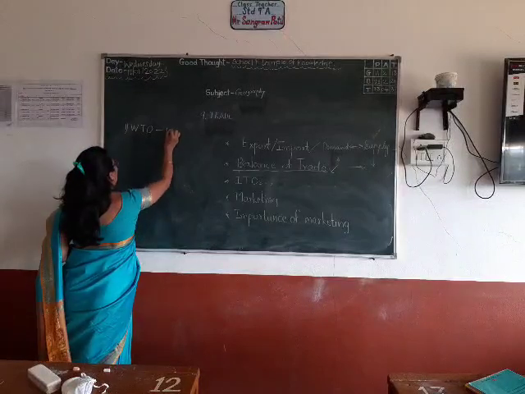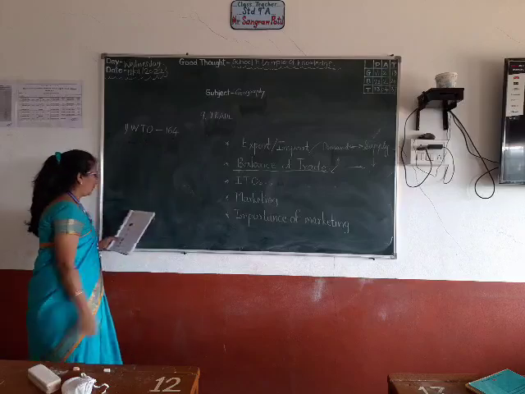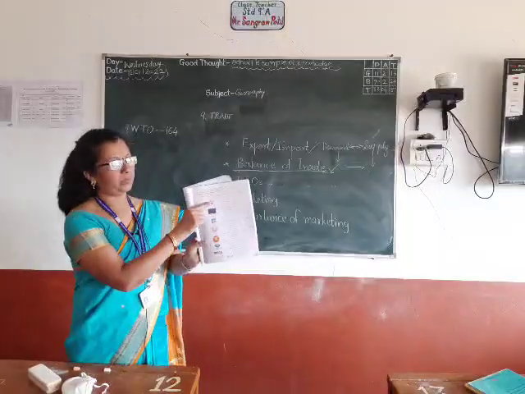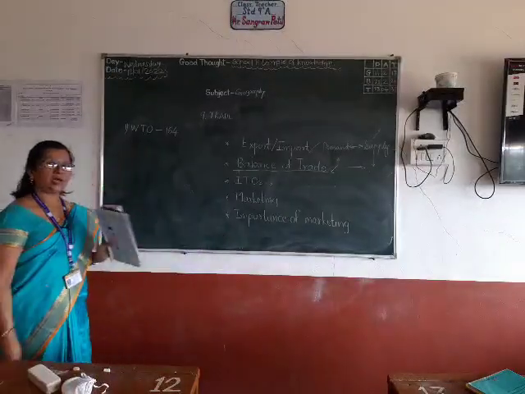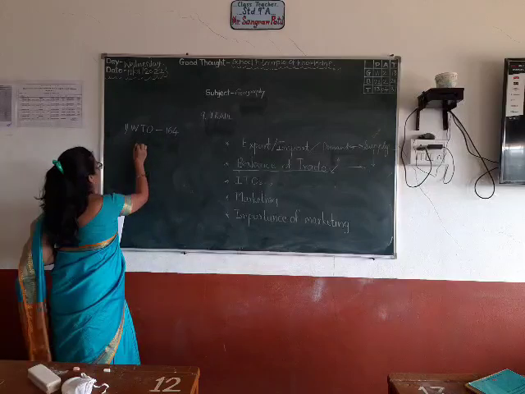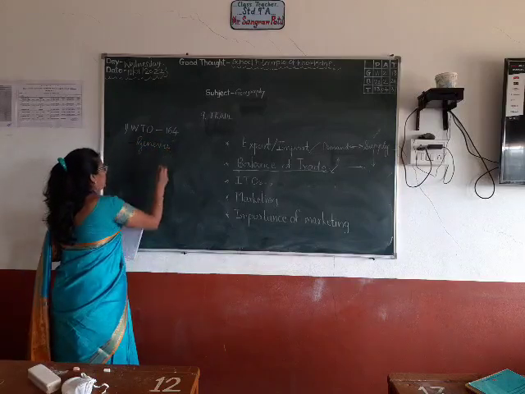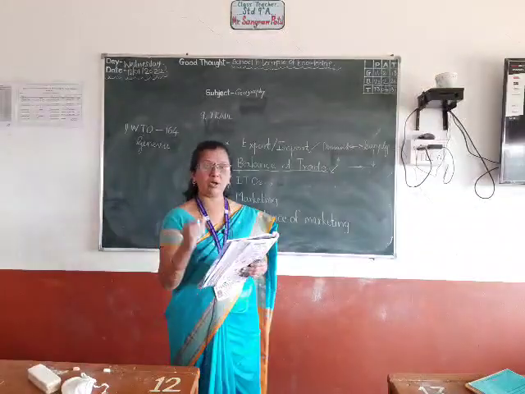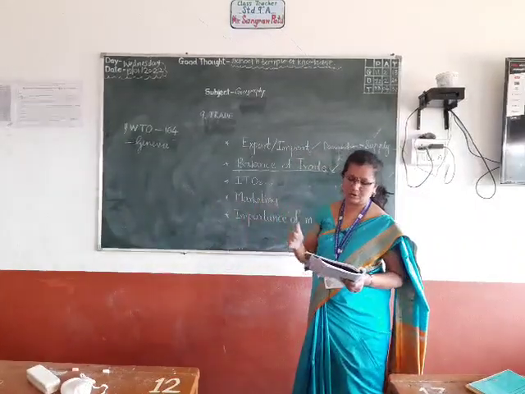They are 164. Fine. What is the logo? Just check out the logo there. That is important. Logo of that WTO. Then where are the headquarters of that? Geneva. Where? Geneva, Switzerland.